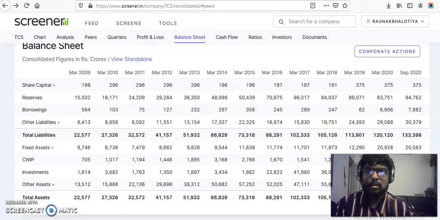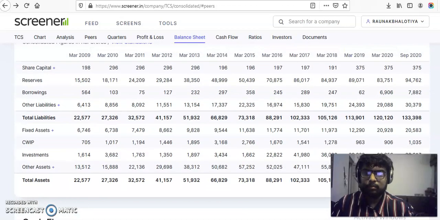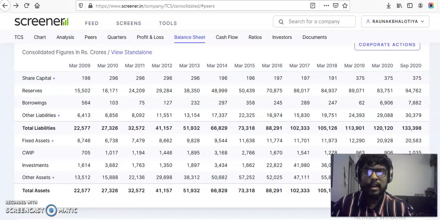This is a complete balance sheet in terms of reserves, capital, borrowings, and whatever assets the company has. So we can have a very good idea of how the company has been doing, whether well or not. The reserves are basically the assets, machinery, values, or material that the company has. So growing reserves are a very good sign of the company growing. Reserves have been continuously growing, as you can see. Borrowings should reduce, but companies do take up borrowings for expansion. So there's a dual factor to it.